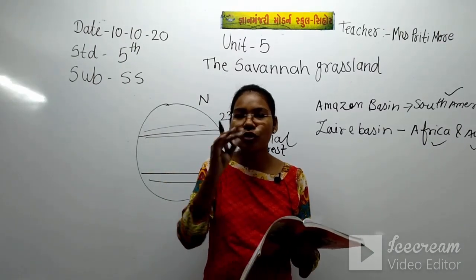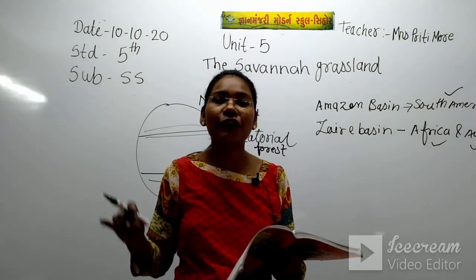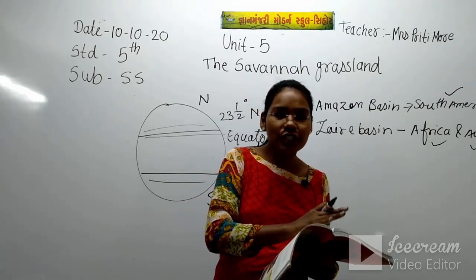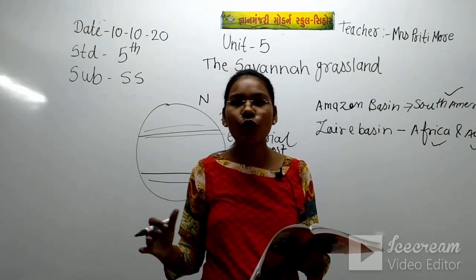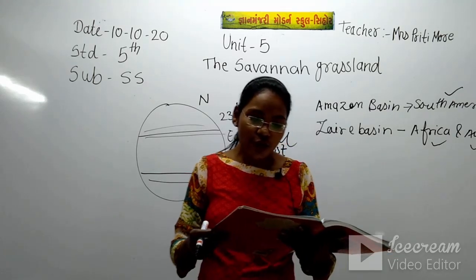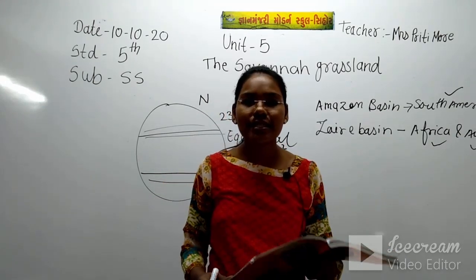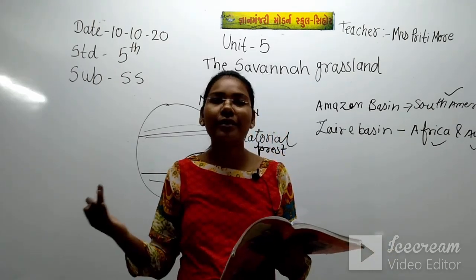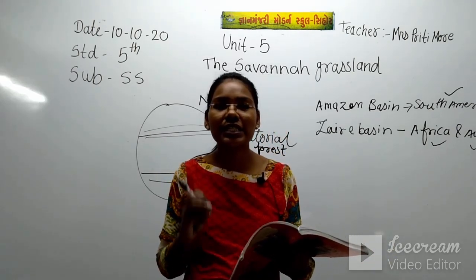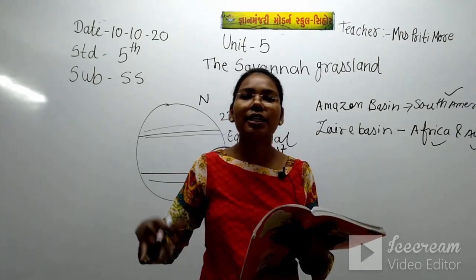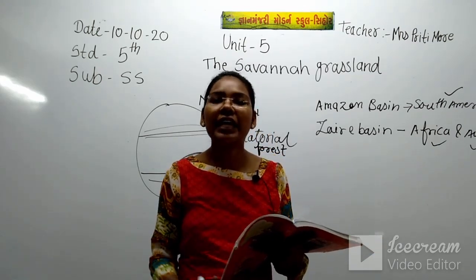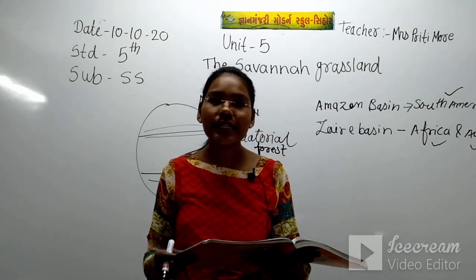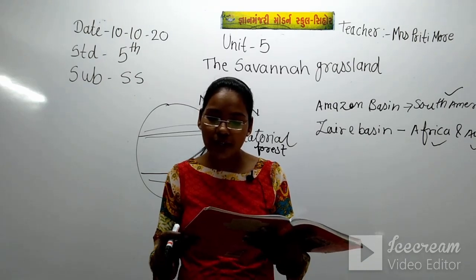We have seen in the monsoon land that at some places there is very heavy rainfall, but if we compare the monsoon region to the grassland region, the rainfall here is less. Grassland region's rainfall is less than the monsoon region. That means in the grassland region we can see less rainfall, and in the monsoon region we can see heavy rainfall. That's why generally the rainfall here is less than the monsoon land.